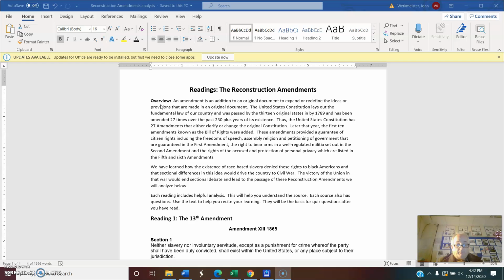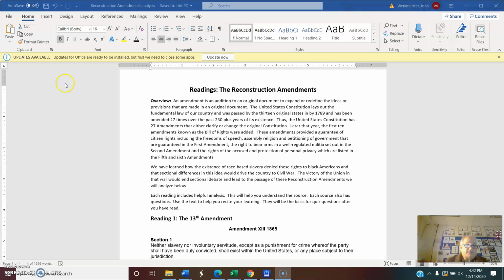So each reading we've listed below has some helpful analysis. It will help you understand the source. Each source also has questions. Use those text questions to help you recite your learning. They will be the basis for quiz questions after you've read.